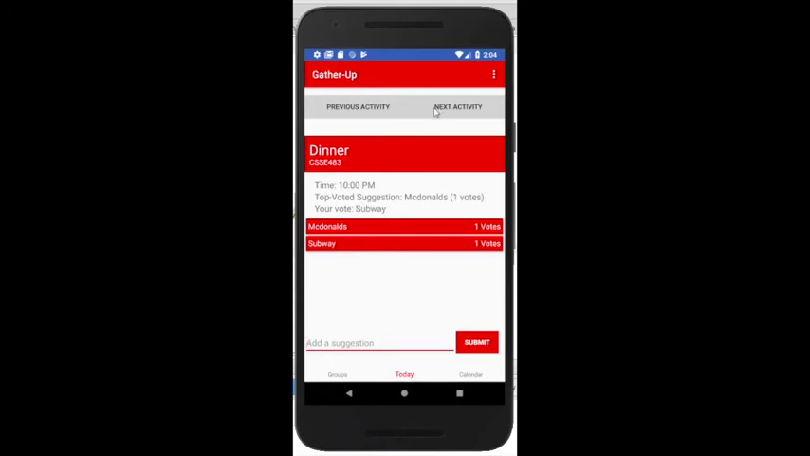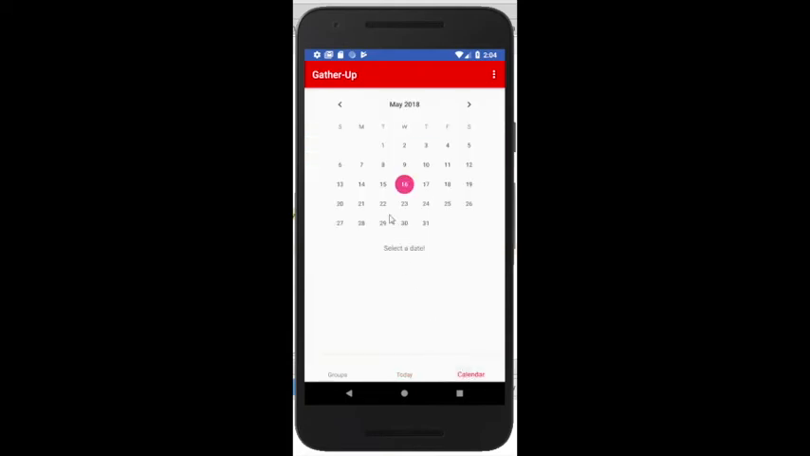If you have more than one activity going on in a day, you can iterate through by clicking previous and next activity buttons along the top. Further, if you want to have a broader outlook on what's going on later in that week, you can click on the Calendar tab, and by selecting different days of the week, it will display what activities you have going on each of those days in a scrolling view on the bottom side.